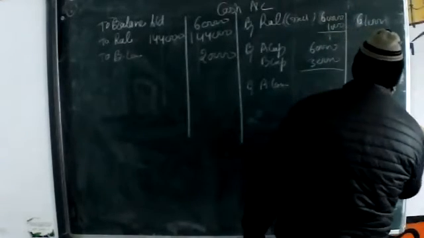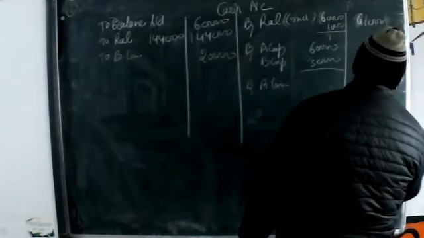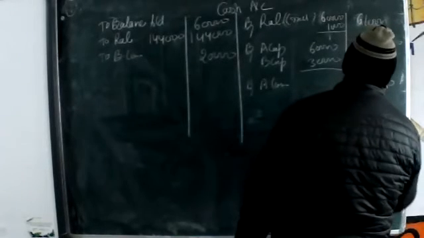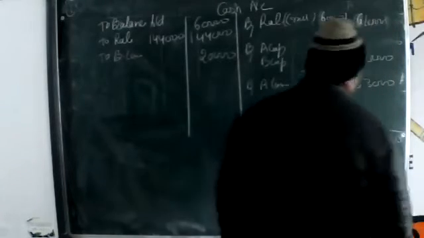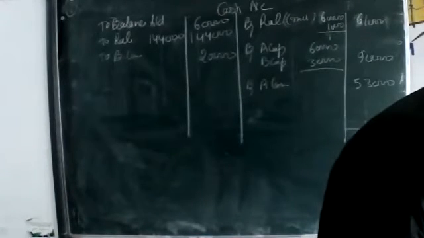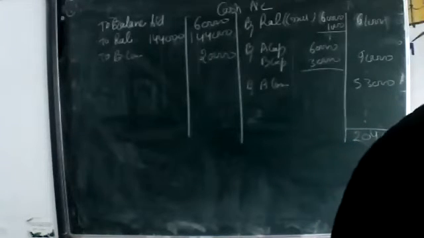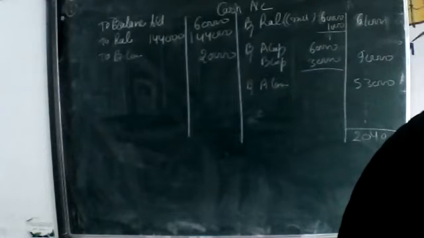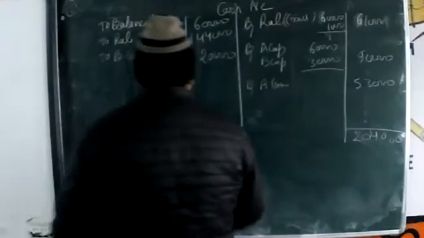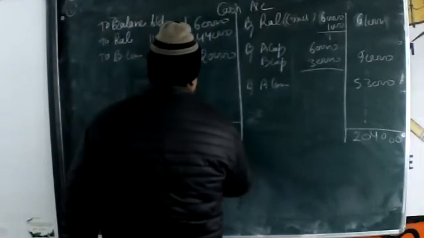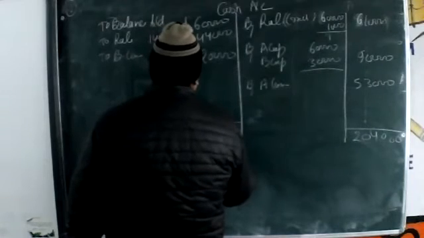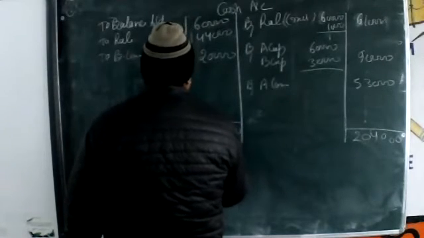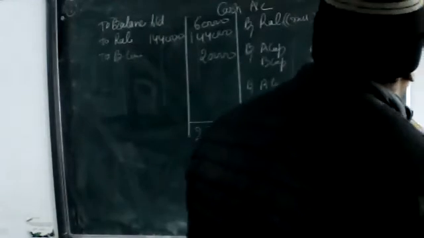Now just see any other cases there. Total balance sheet is here 2,24,000 at that side, 2,04,000.